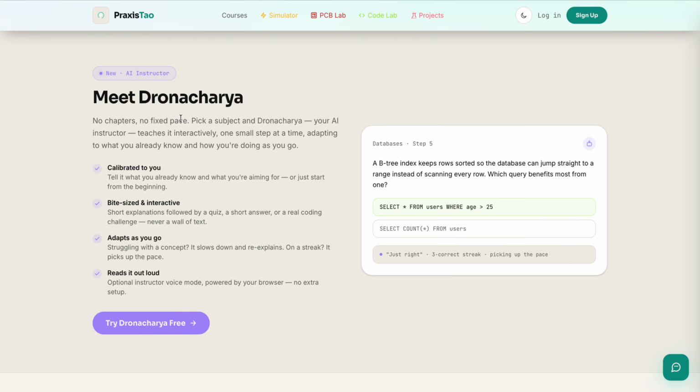Think of it this way: across all our universities and schools, we must have seen that in a class there are multiple students, and the learning curve and the pace of learning of each one of them is different, right? Even the understanding level of each one of them is different. So Dronacharya is built on your personalized information, and it is calibrated on your knowledge, and it keeps on improving as you cover the course, go forward, and it keeps on enhancing. You can also give feedback to Dronacharya so that it can improve better.